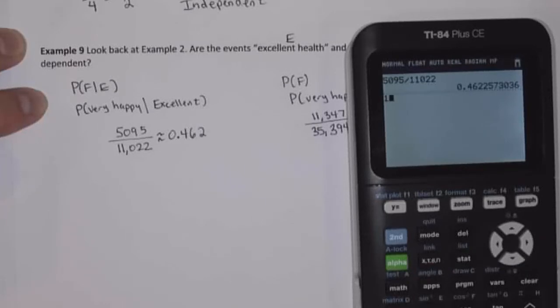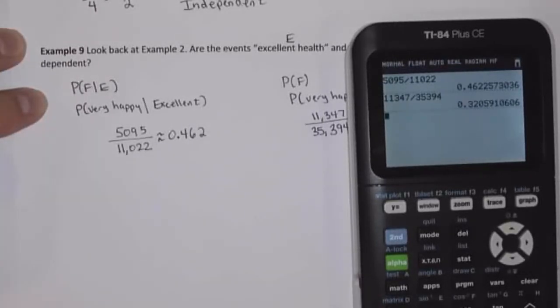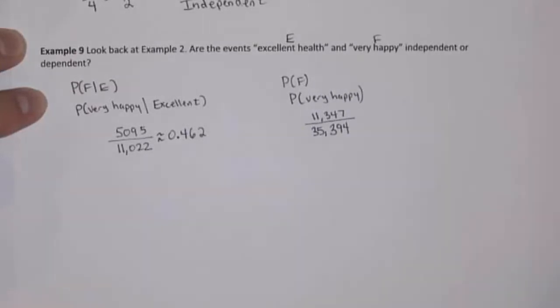So if I take 11,347 divided by 35,394, do I get the same result or a different result? If I round to 3 places, that is 0.321.